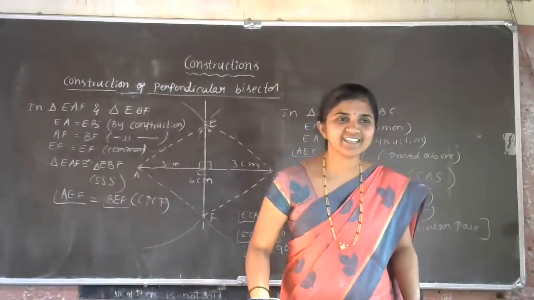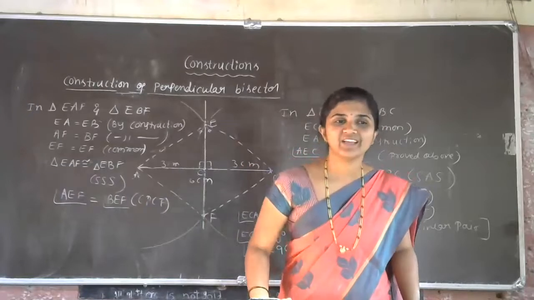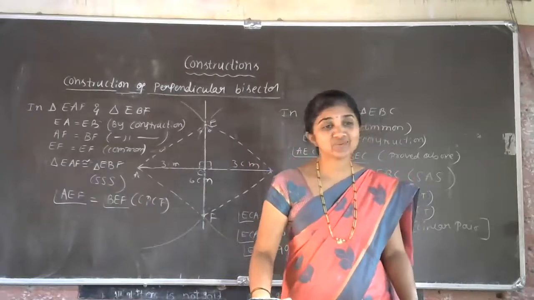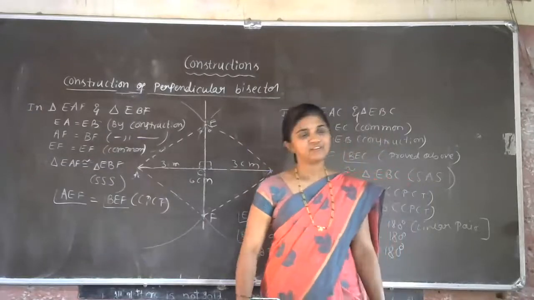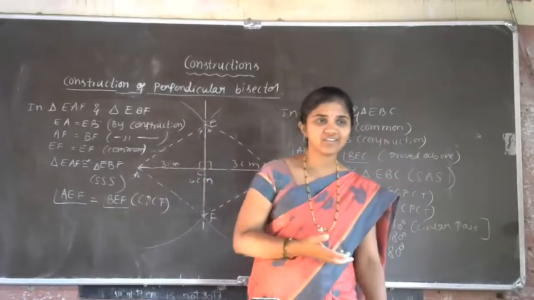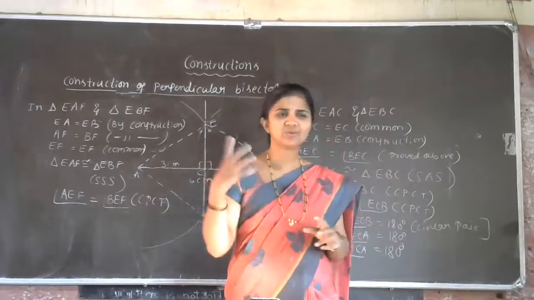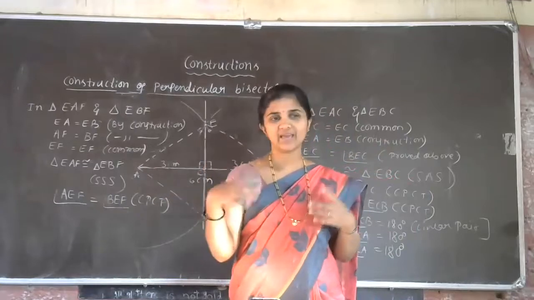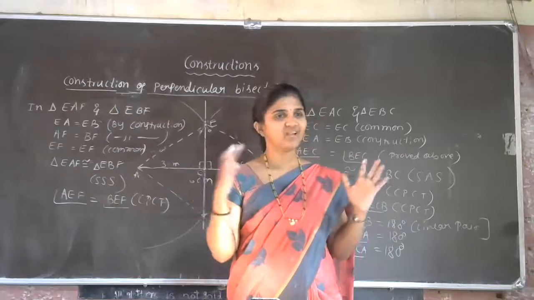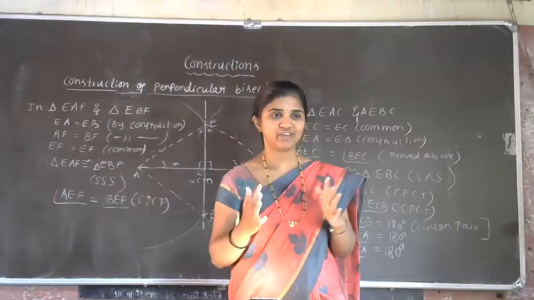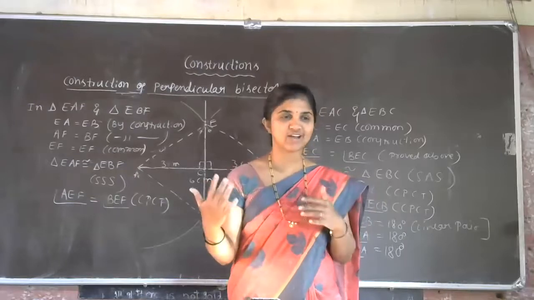Construction is easy, Mataji, but verification is too long. Yes, verification is too long, but verification is also a repeated part, no? You already learned verification in the triangles topic, the congruency topic, you all know. So you just have to apply that learned topic. Okay, is that clear, students? So this is about the perpendicular bisector verification.